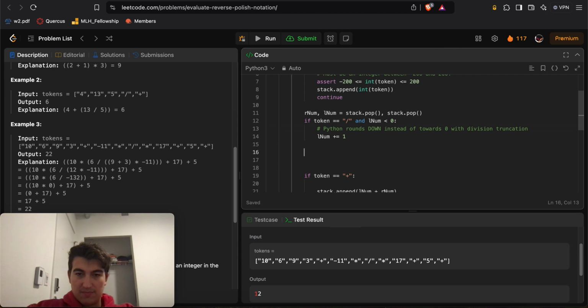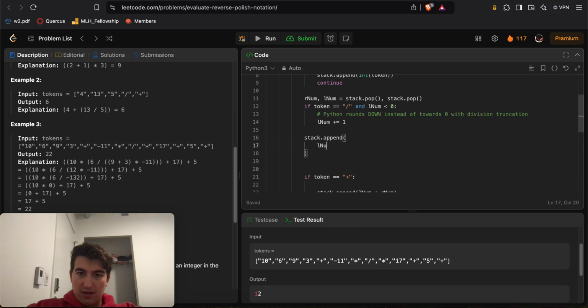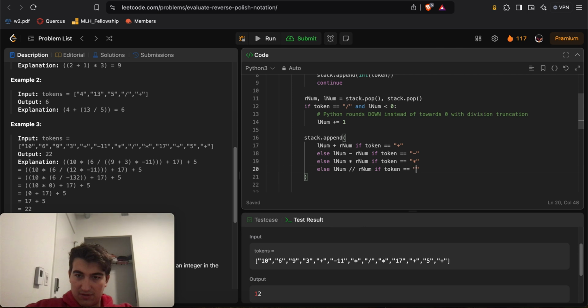Okay, now we'll just say stack.append. We'll do Lnum plus Rnum if token is equal to plus, else Lnum minus Rnum if token is equal to minus sign, else Lnum times Rnum if token is equal to a times sign, else Lnum divided by Rnum if token is equal to a divide sign.